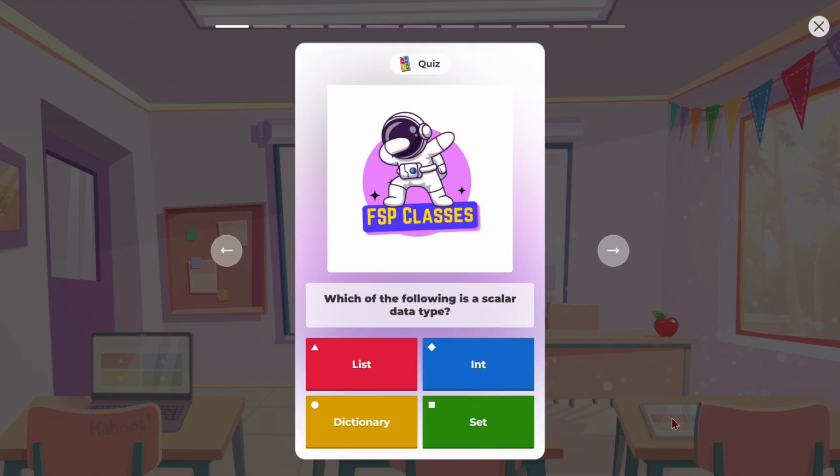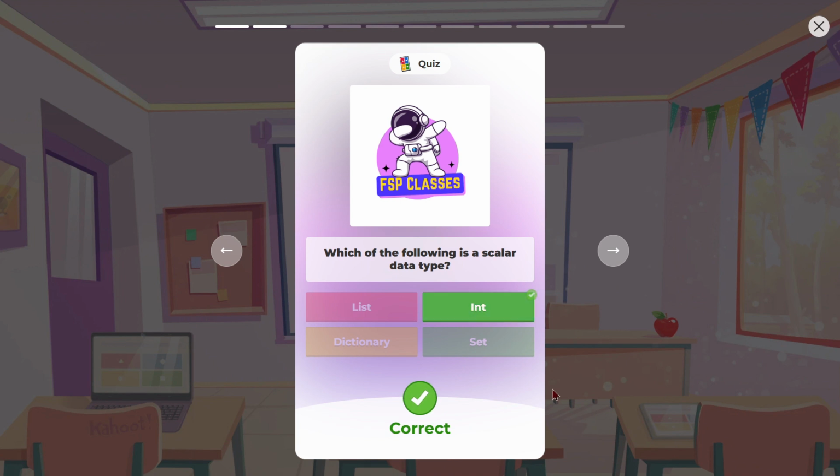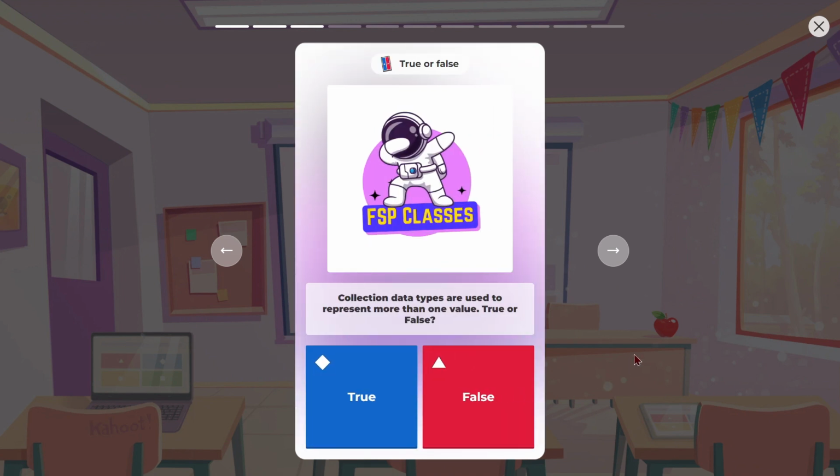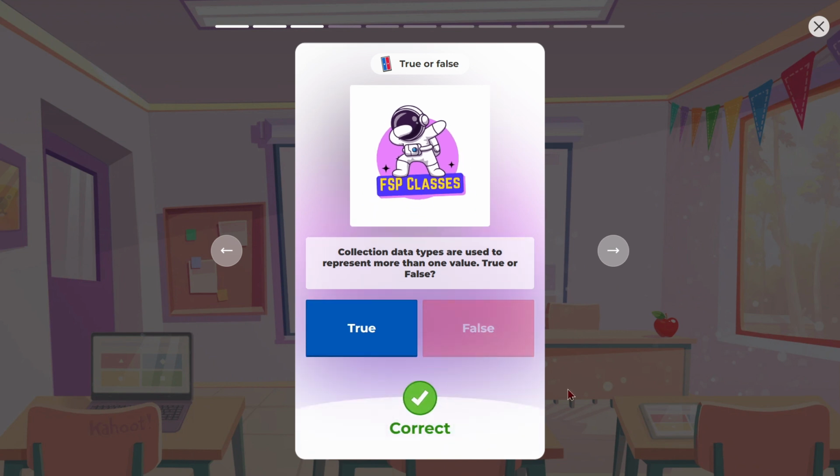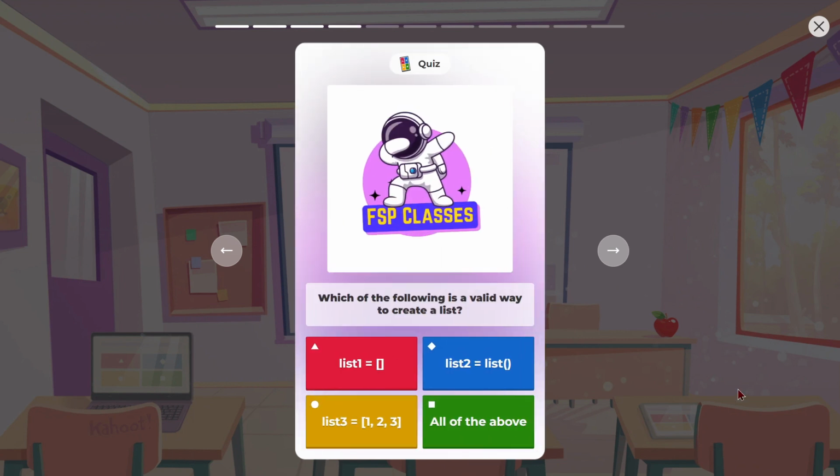Okay. Next question. Which of the following is a scalar data type? Int. Okay, int, the blue one. Good. Next: collection data types are used to represent more than one value, true or false? True. Okay, that is true.